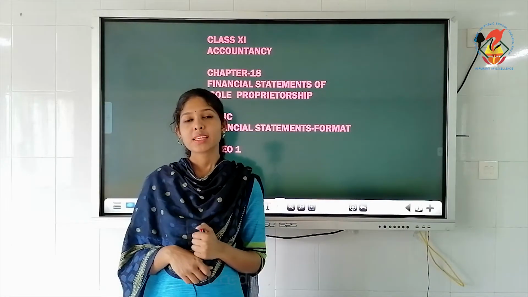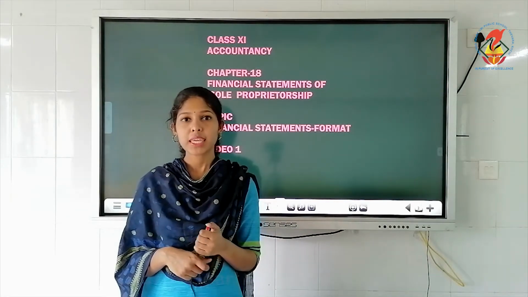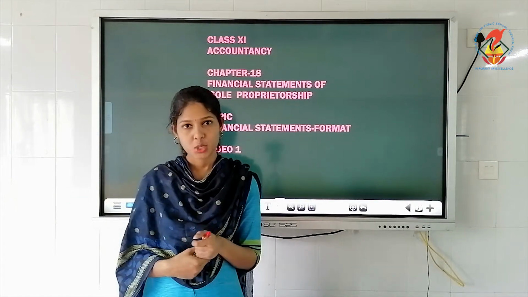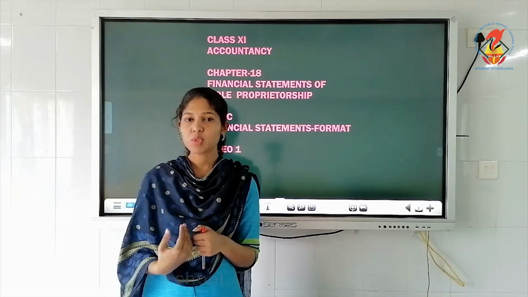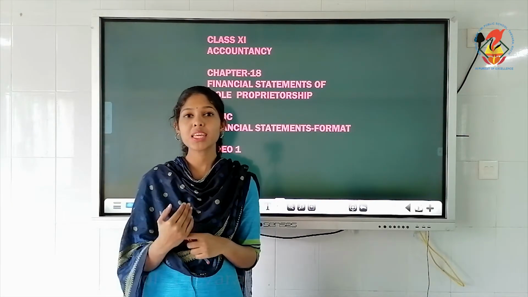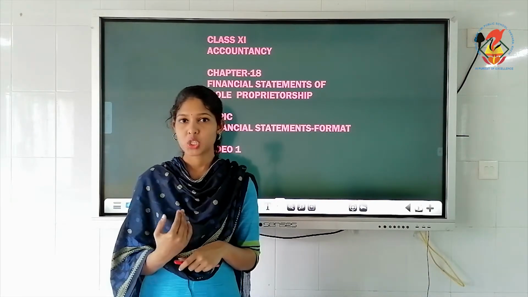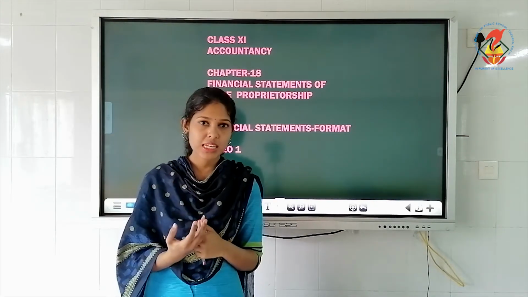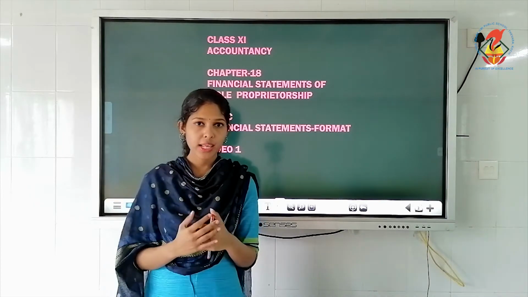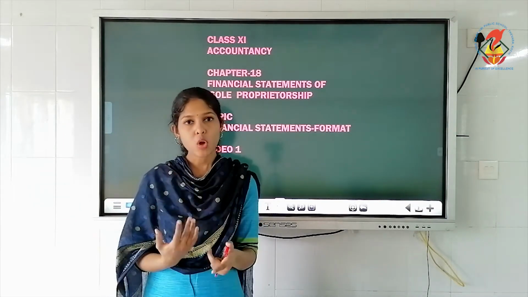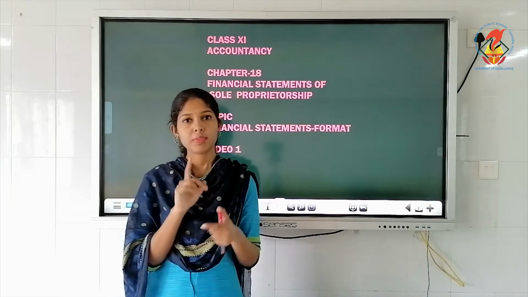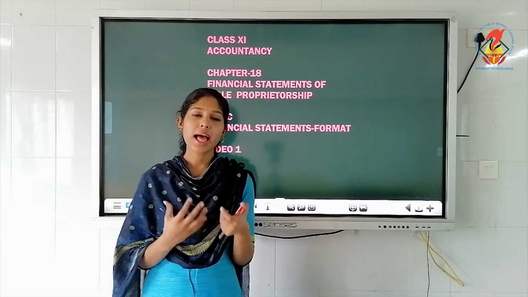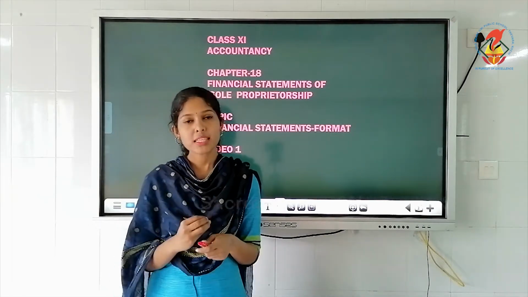We are moving on to the next chapter, that is chapter number 18, Financial Statements of Sole Proprietorship Business. By this time you would be knowing the meaning of sole proprietorship. You would have studied in business studies. So what is sole proprietorship business? That means the organization or the firm which is owned by a single owner. Owner and employee would be the one and the same person.